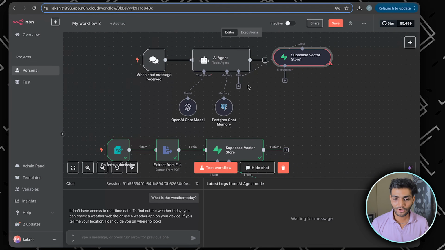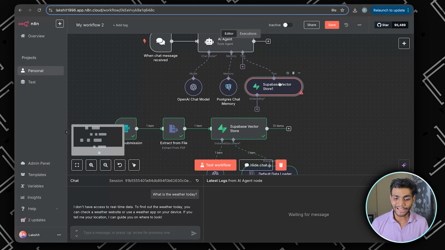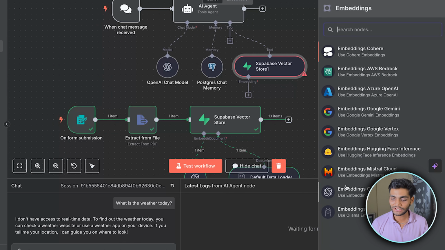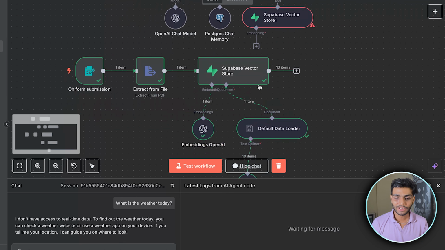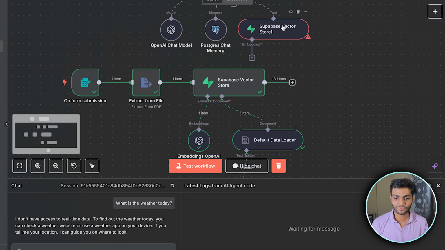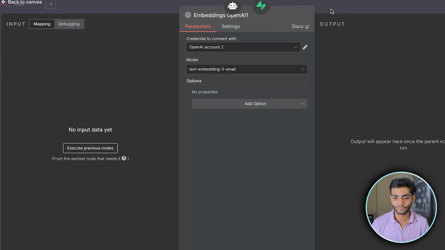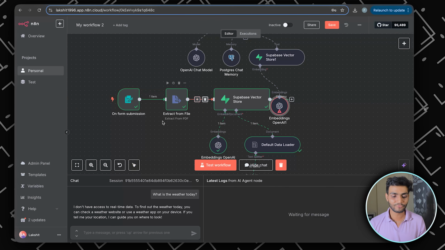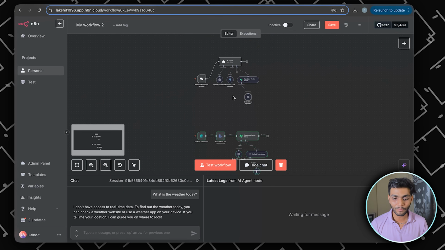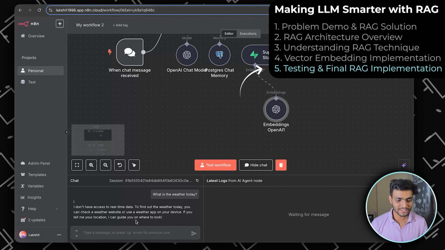Okay, that's done. Now I think everything is ready. We only need to add the embedding part over here. For that, we'll use the same embedding which we used to create this vector database, which is the OpenAI part. We'll click on this Embeddings OpenAI and we have the small embedding over here. That is done. To clean it up, we can click on this part, so everything is properly cleaned. Now let's run this again.